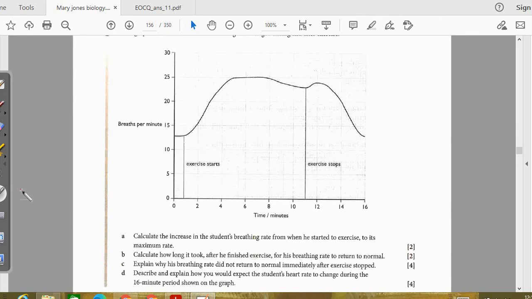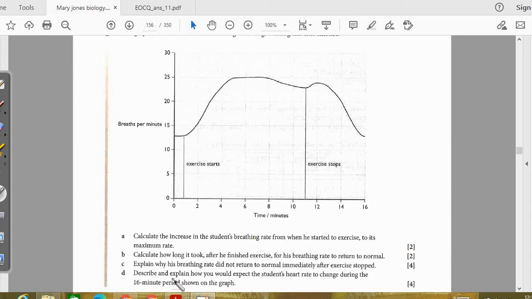So what you can write is that during the exercise, not enough oxygen was supplied to the muscles, so they respired anaerobically, which produced lactic acid. Now this lactic acid needs to be broken down in the liver by combining with oxygen after he finishes the exercise. When he completes his exercise, he takes deep, heavy breaths so that more oxygen mixes with the lactic acid, which will break down.